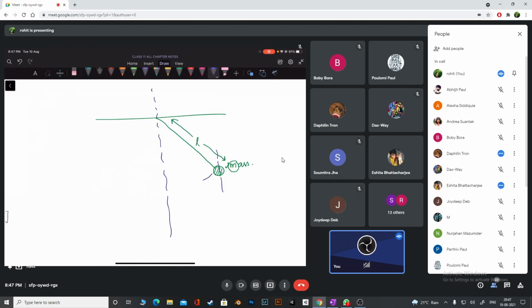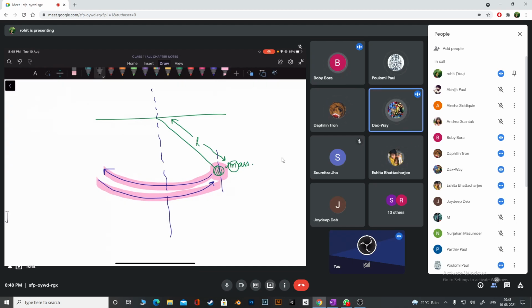It's going to go here, stop there for a very small fraction of a second, then come back and reach here again. When it reaches back to its initial point, it has completed one oscillation. I'll show you again. If it starts from here, goes to one end, and again comes back and reaches here, you have completed how many oscillations, guys? One oscillation. That is called the time period of the pendulum.